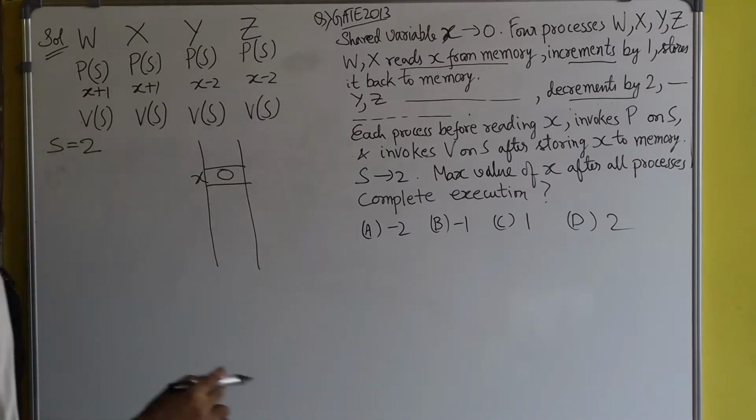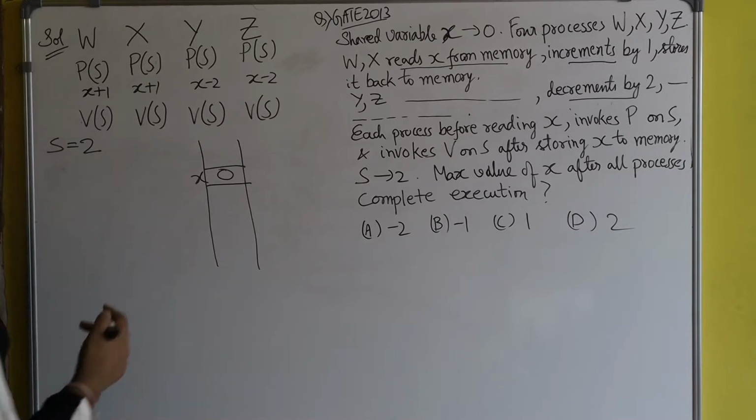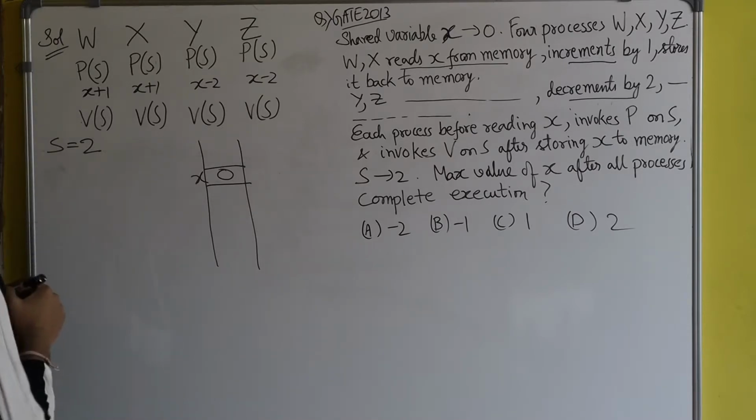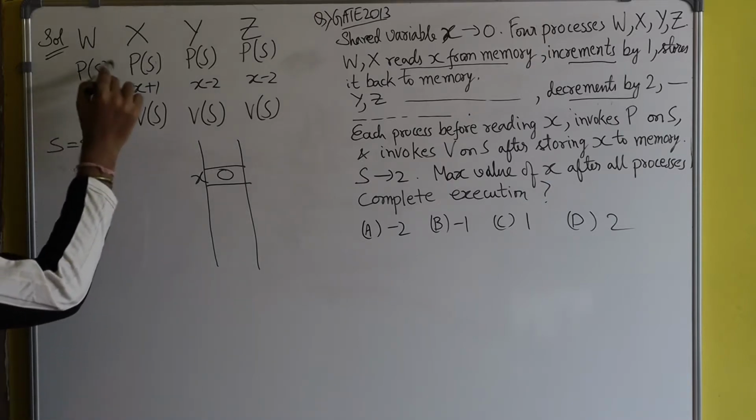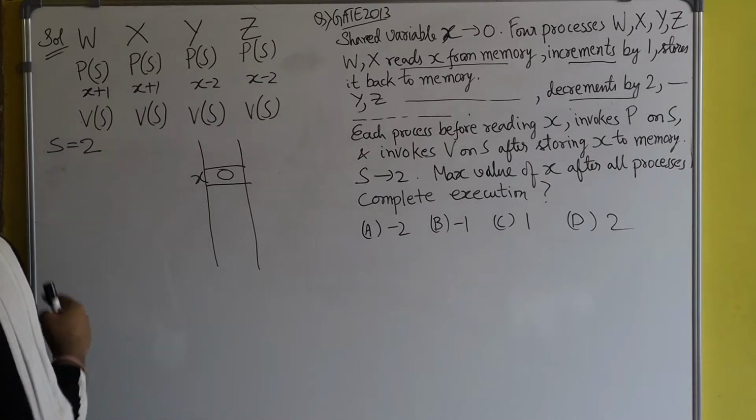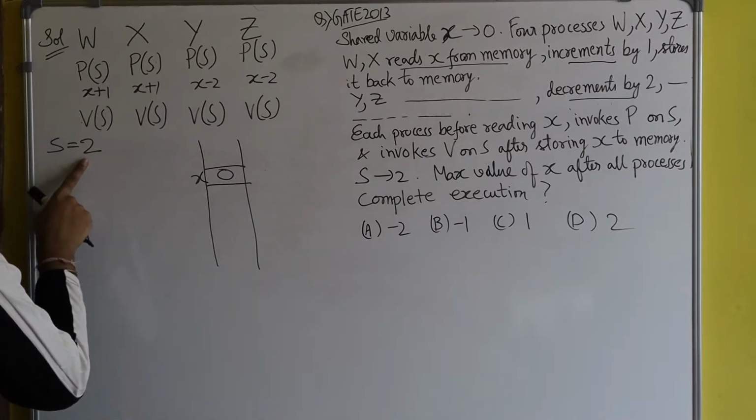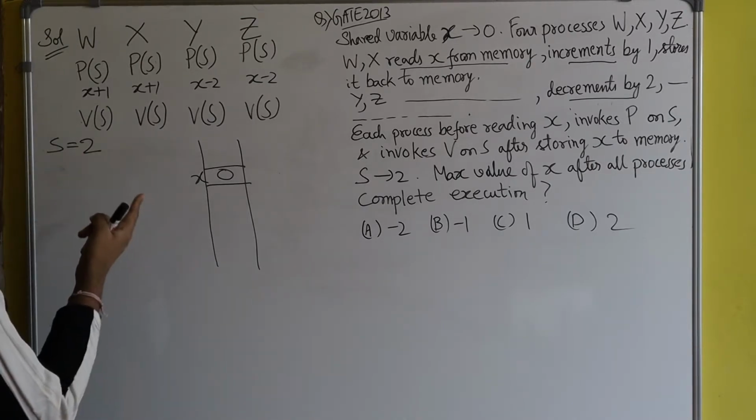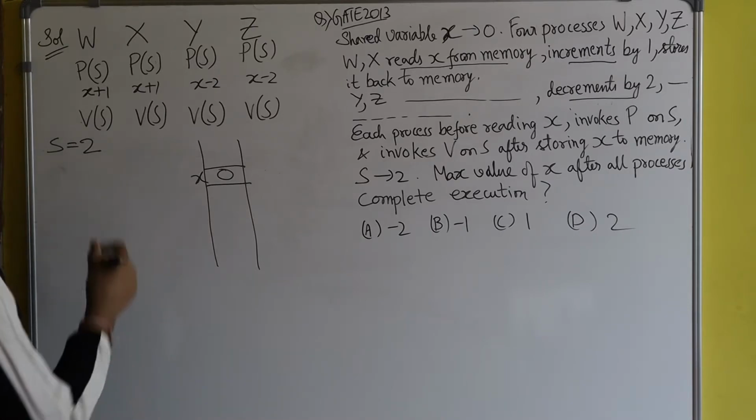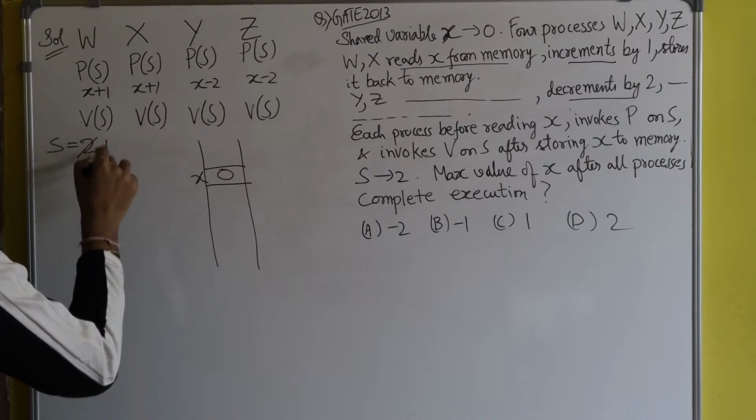Now suppose process w wants to enter the critical section. What will process w do? It will execute this line, P of s. So what will happen? The value of s will become 1.